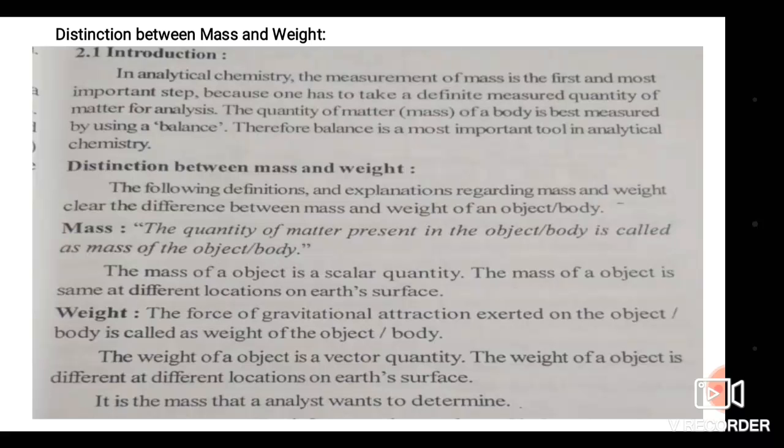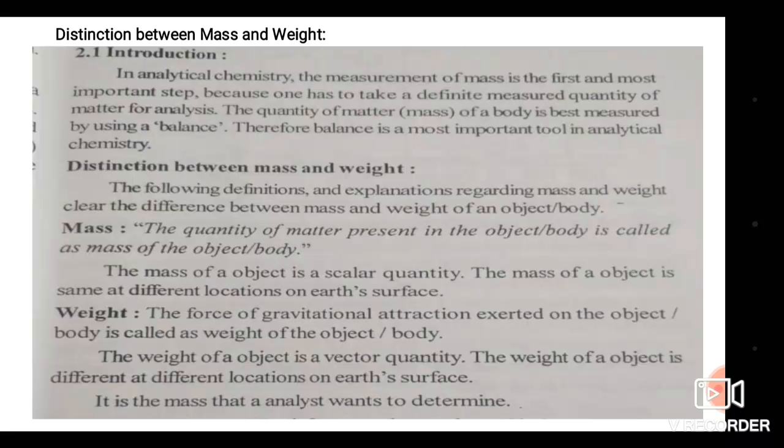The first topic of this unit is the distinction between mass and weight. What is the difference between weight and mass, and whether they are equal or not. Let's see the following distinction and explanation regarding mass and weight.